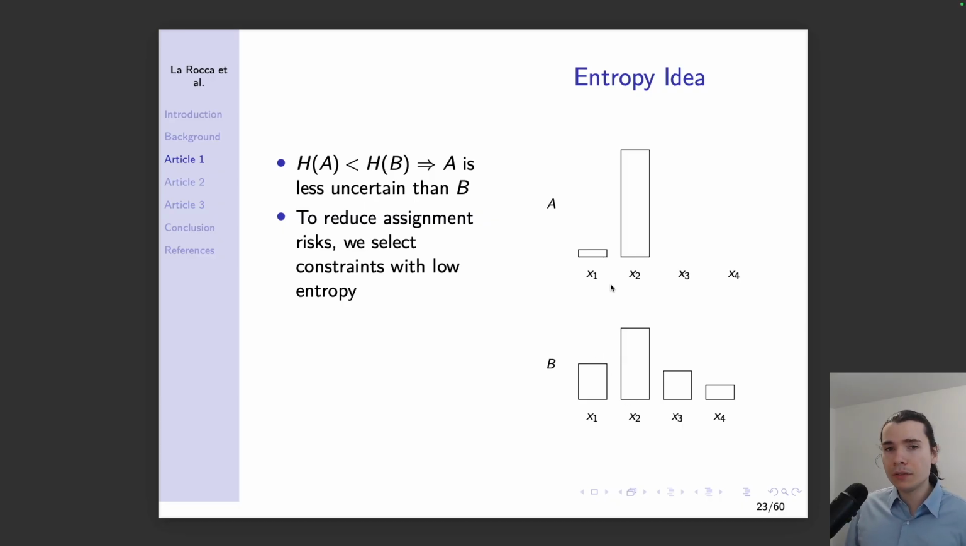If you compute the entropy of that distribution, you would find that A is less uncertain than B, or has less entropy. And to reduce assignment risk, we select constraints with low entropy. This is compatible with what is intuitive here. You would want to fix the train for which it's less uncertain what is the optimal assignment.